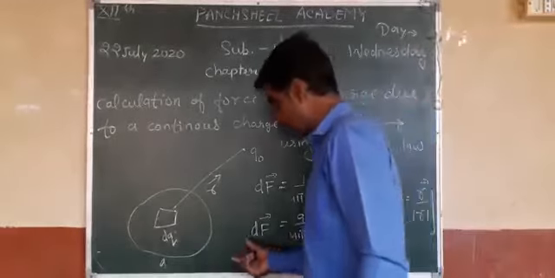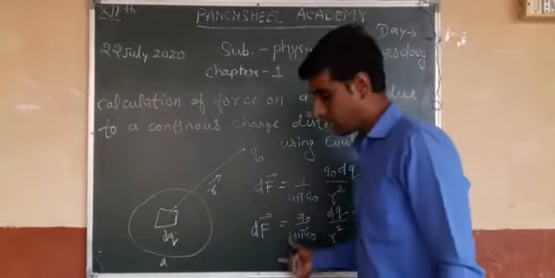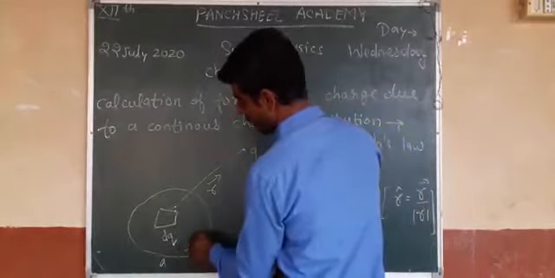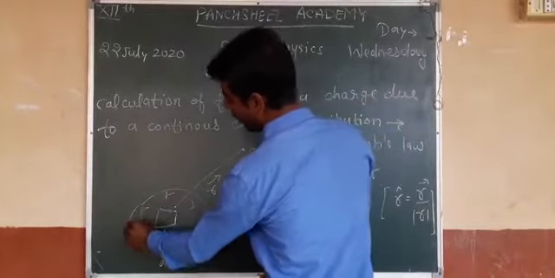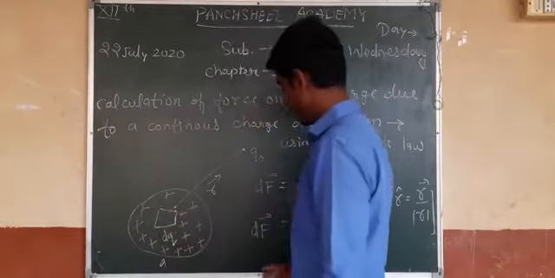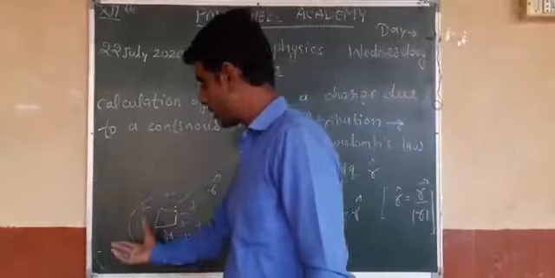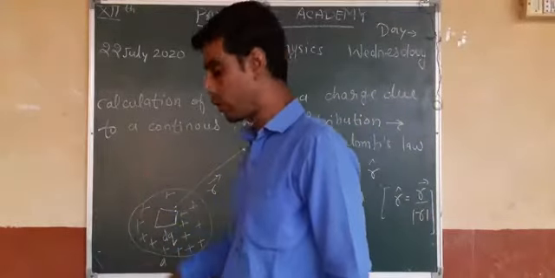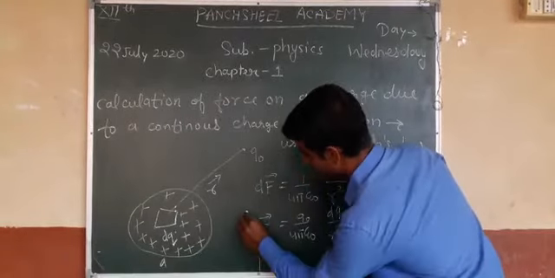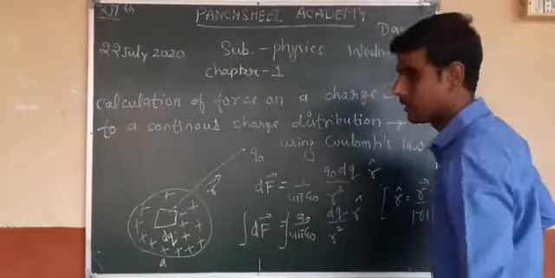This is the force due to this small charge, and if I want to find the force due to all the charges, because the Q charge is spread over the surface, I just integrate this.